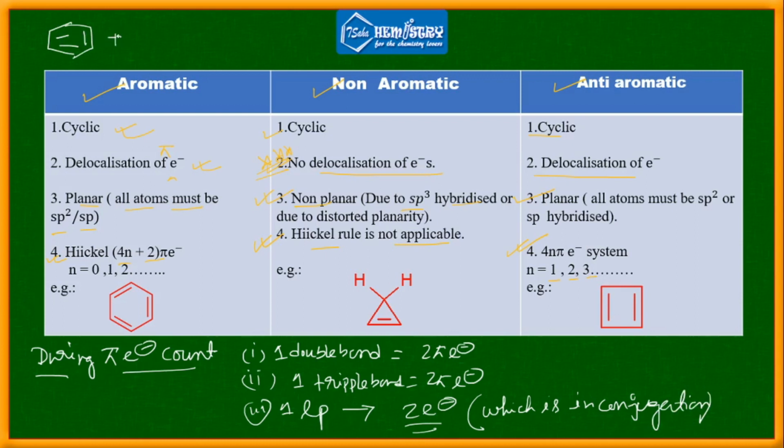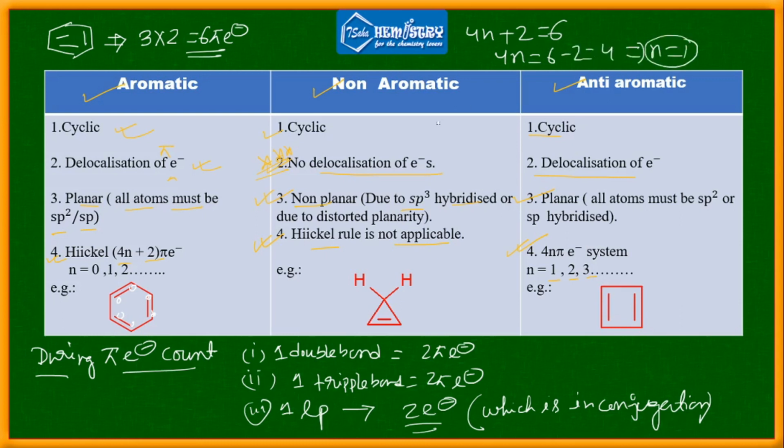Now in this benzene system you can see how to calculate the double bonds. There are 3 double bonds, so 3 into 2, that is 6 pi electrons. So the benzene system is an example of 6 pi electrons. If you apply 4n plus 2, 4n plus 2 equals 6. So what is the value of n? 6 minus 2 is 4, so 4n equals 4 and the value of n equals 1. So this system should be aromatic because it follows the 4n plus 2 pi system.